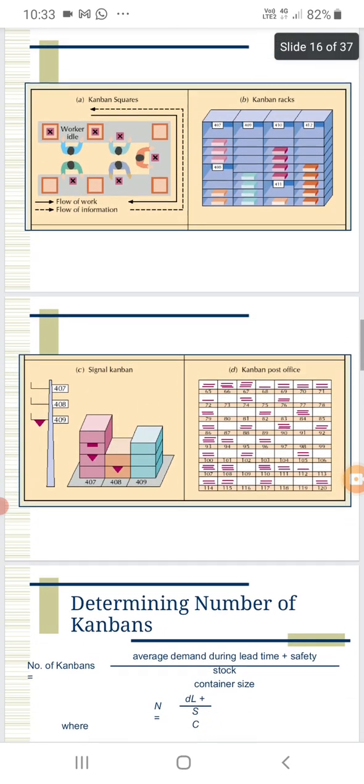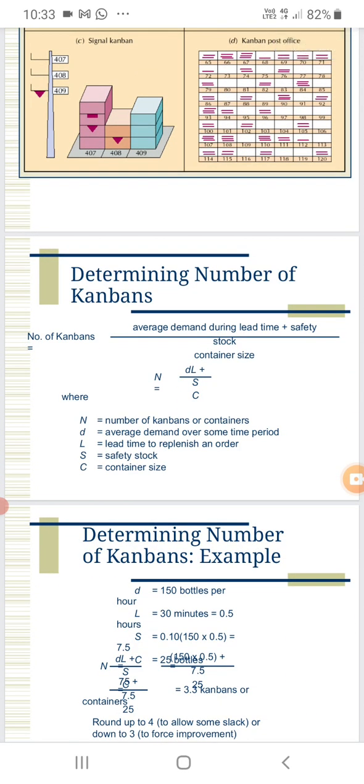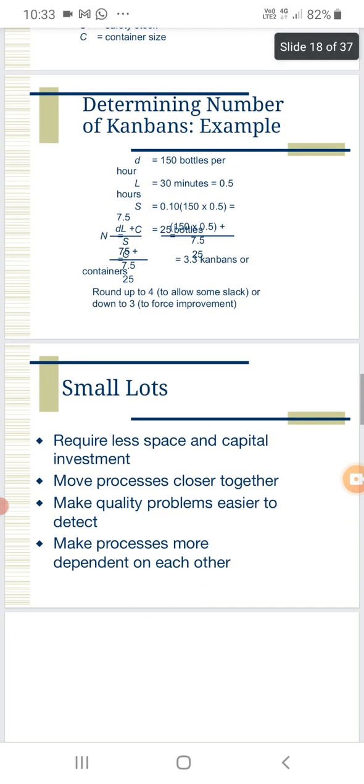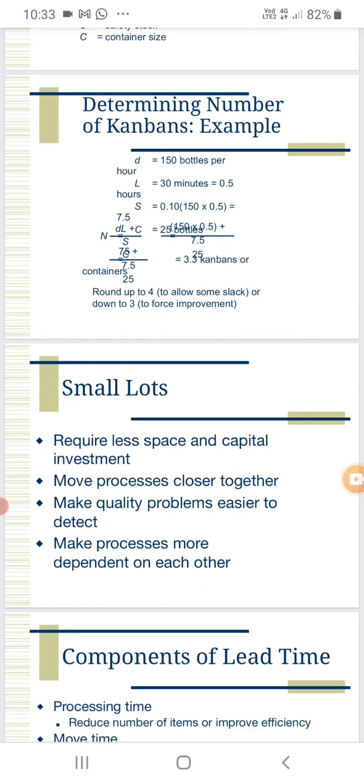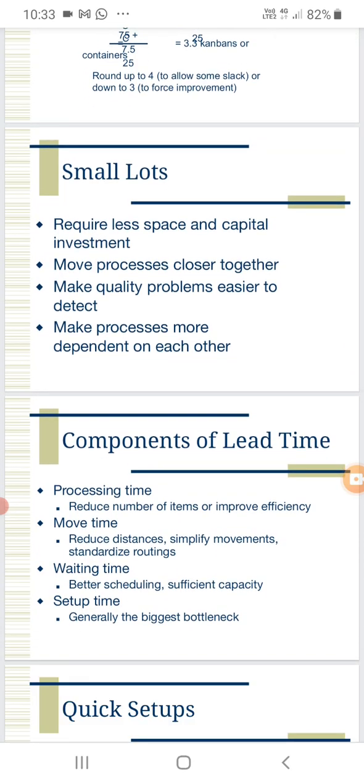And a formula is there for determining the number of Kanbans, which we can use for calculating the Kanban. And small lots: when the space available is less, we can follow small lots only. Small lots means the number of specimens produced will be less, and the machine and space availability is also less.